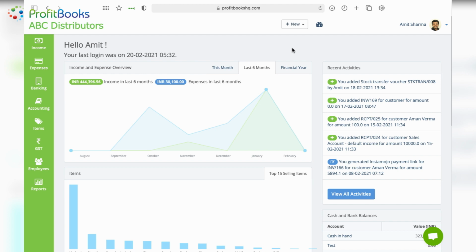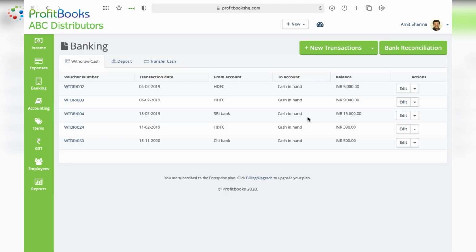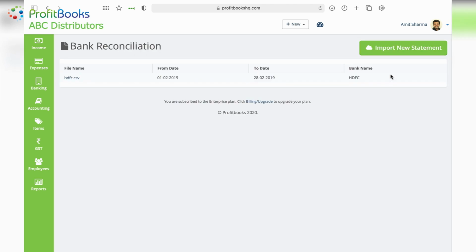Okay, for all those who are thinking how is this reconciliation of bank statements possible using accounting software, here is a demo for you. So this is ProfitBooks dashboard. All you have to do is go to banking and then select bank reconciliation. You can input your bank statements by clicking on this input new statement button, and it supports all the leading banks like HDFC, SBI, etc.